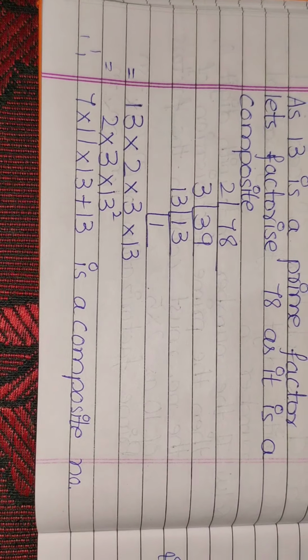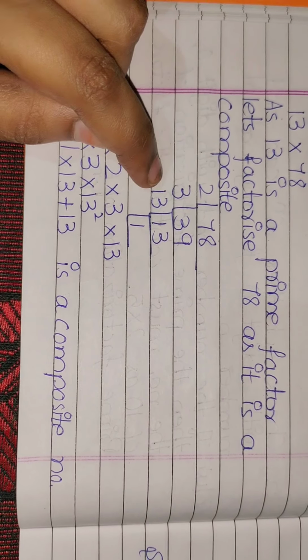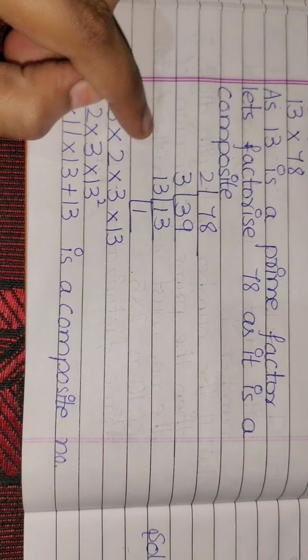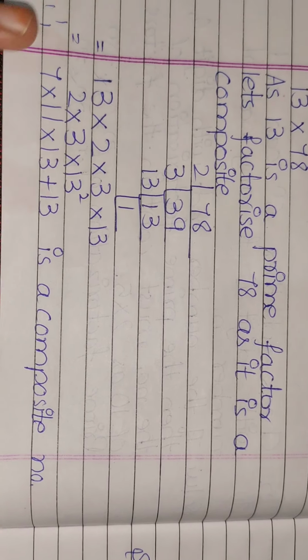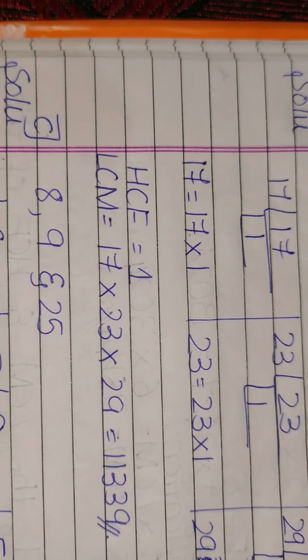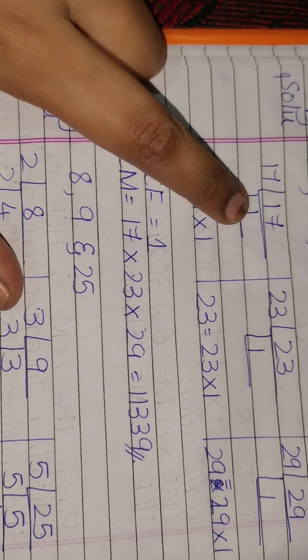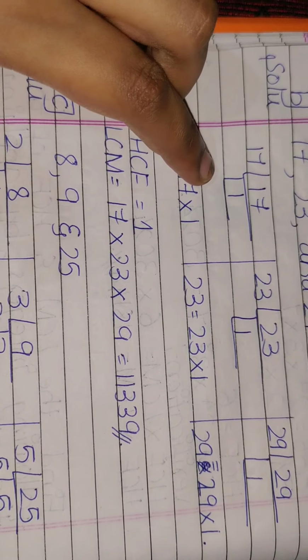Why is it a composite number? Because it has been factorized, it has so many factors. Prime number means, I told you, it will be divided by only 1 and itself, like 17: 1 17s are 17, 17 1s are 17. These are called prime numbers.